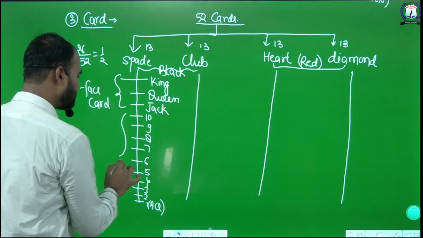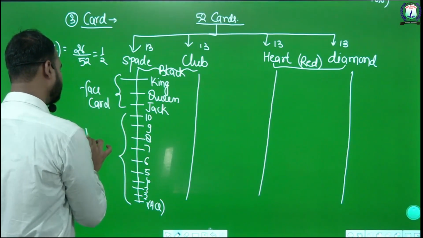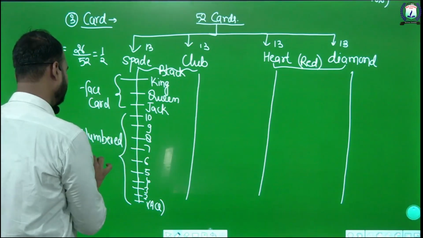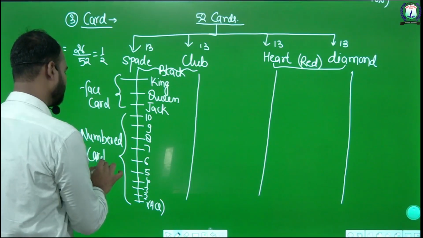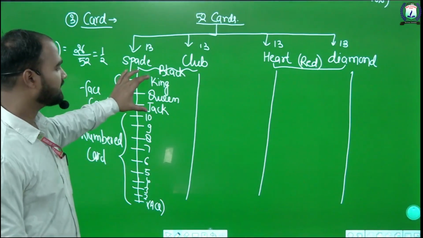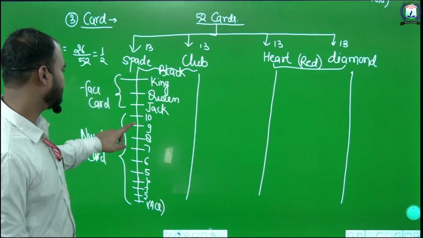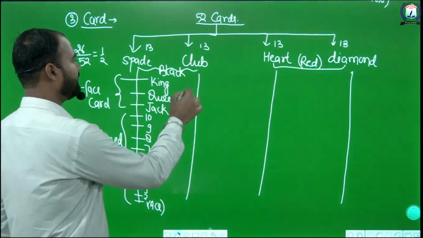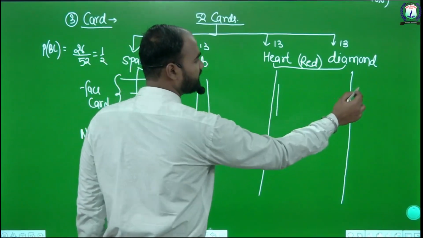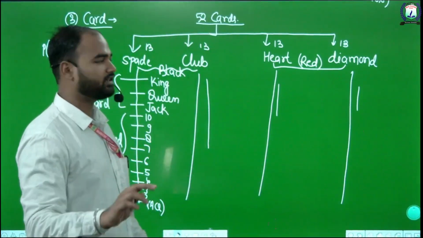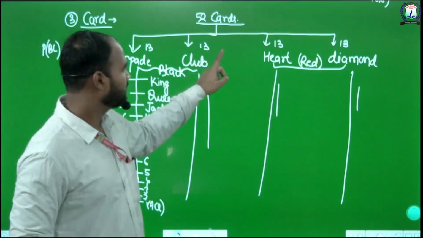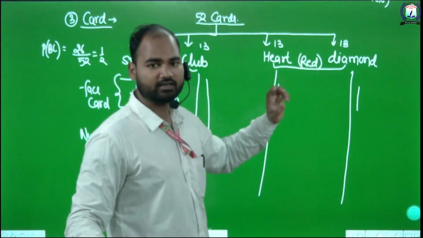The other 10 cards are called number cards. Similarly in the other suits, only the colors differ: spade and club are black, while heart and diamond are red.